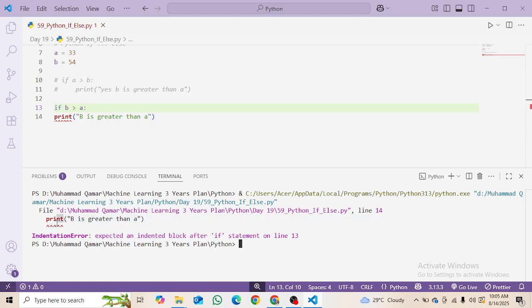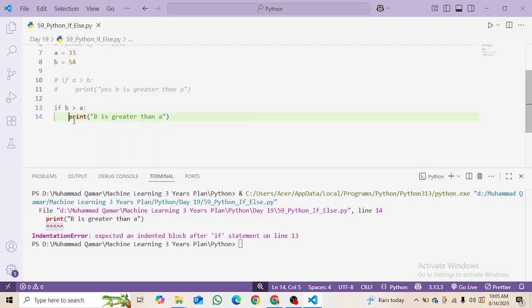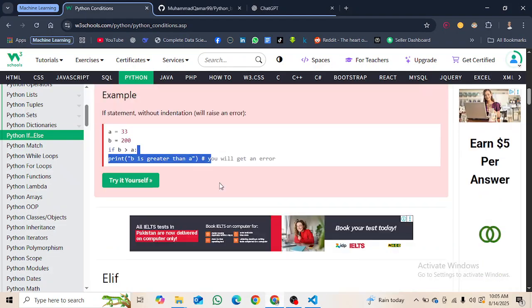Under the print function, you can see that Python uses arrows like that, so that we get the point. If I use 4 spaces or even 1 space, you can see that the error has gone. If I use a tab, then also the error has gone. So that's how we can write our code.